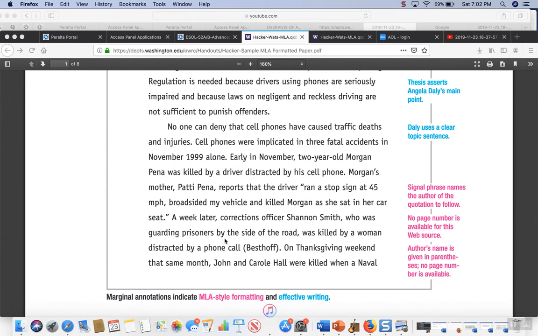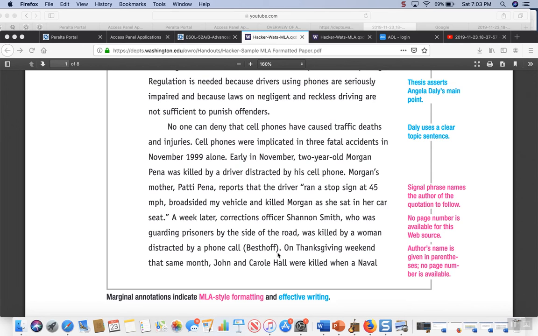Then here's a different way to do it. A week later, Corrections Officer Shannon Smith, who was guarding prisoners by the side of the road, was killed by a woman distracted by a phone call. And this is not a quotation. You don't see any quotation marks. This is a paraphrase. That means the exact words of this writer are different. And the student writer changed them and used her own words instead, but it's the same information.